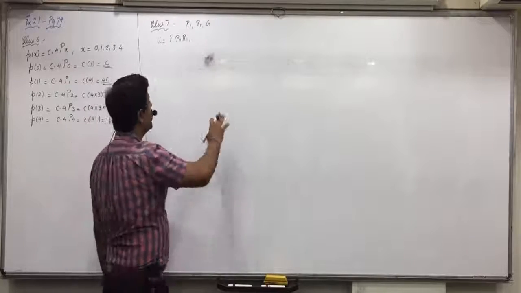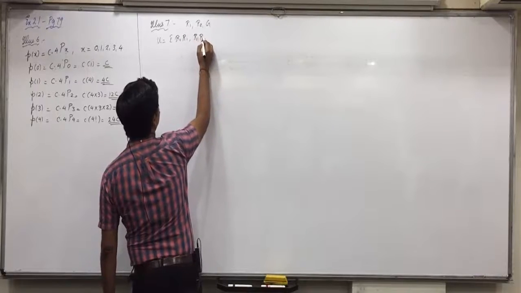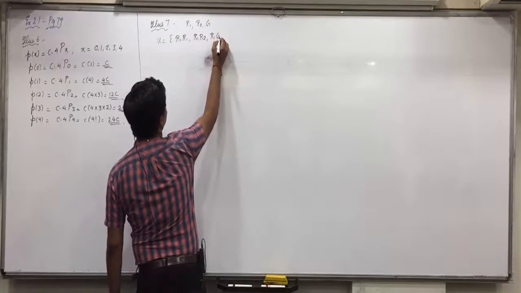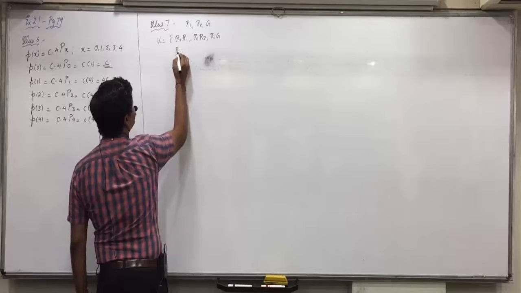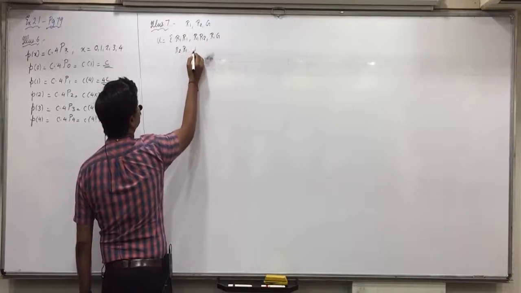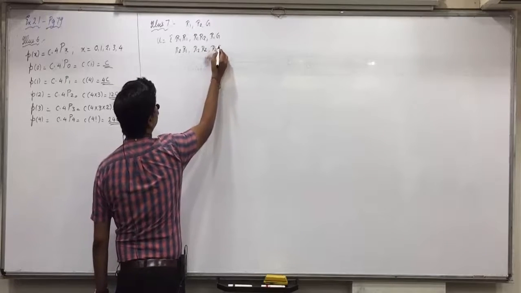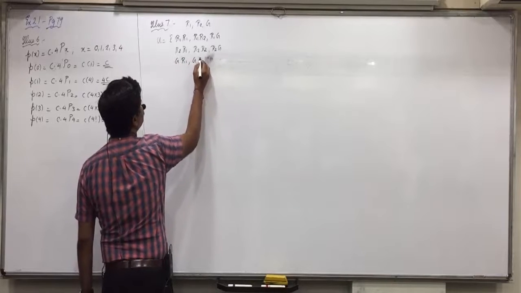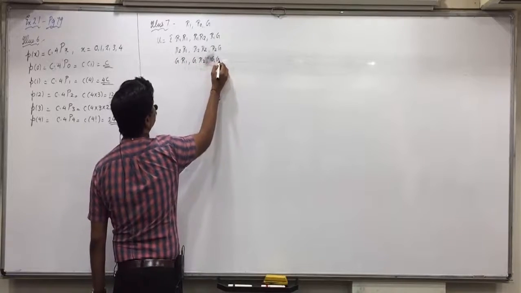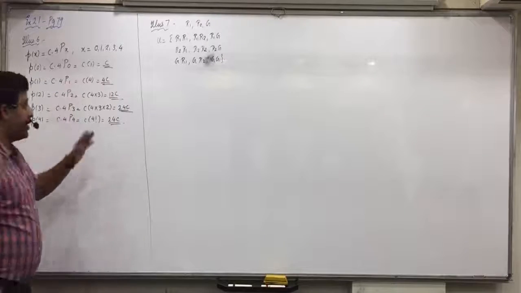Everything will come. So R1 R1, R1 R2, R1 G, R2 R1, R2 R2, R2 G, G R1, G R2, G G. Any confusion with this? Write it down.